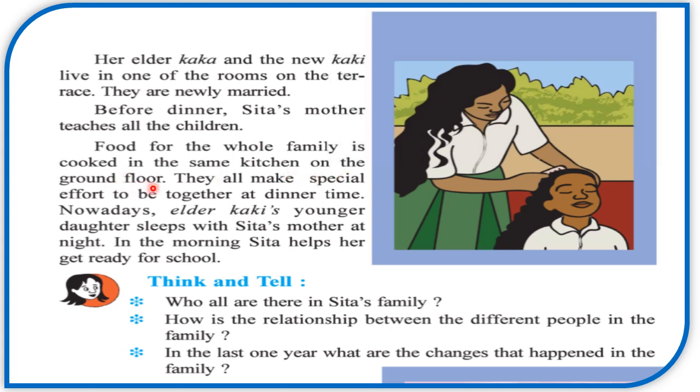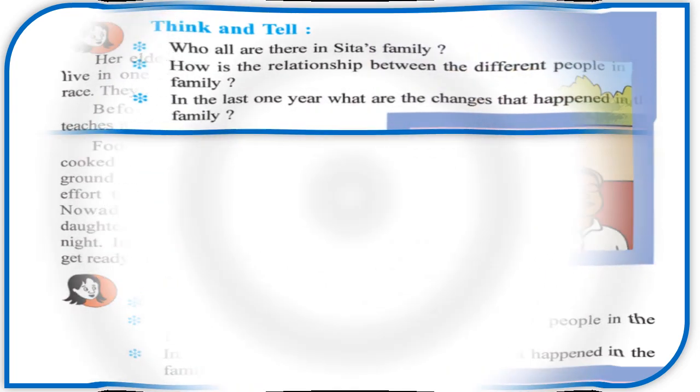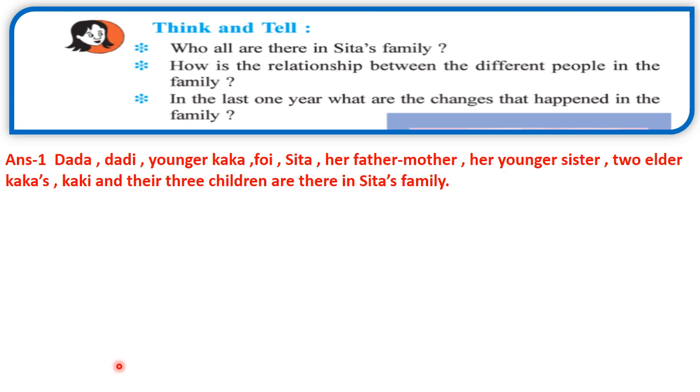Who all are in Sita's family? So let's see. In Sita's family, there is Dada, Dadi, younger Kaka, Foi, Sita, her father, mother, her younger sister, two elder Kakas, Kaki, and their three children.